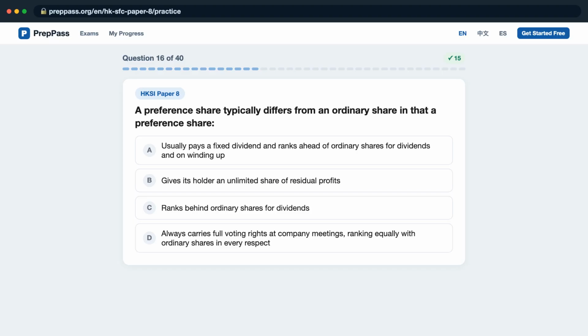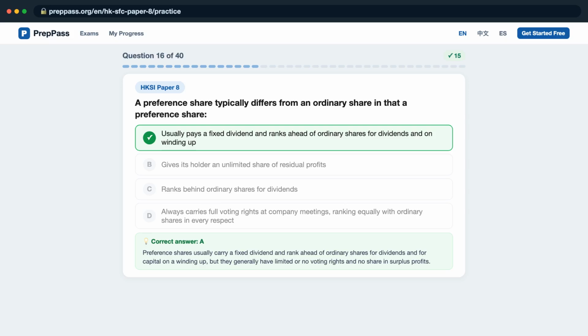Question 16. A preference share typically differs from an ordinary share in that a preference share: A, usually pays a fixed dividend and ranks ahead of ordinary shares for dividends and on winding up? B, gives its holder an unlimited share of residual profits? C, ranks behind ordinary shares for dividends? D, always carries full voting rights at company meetings, ranking equally with ordinary shares in every respect? The correct answer is A.